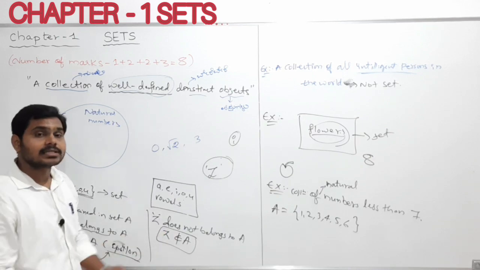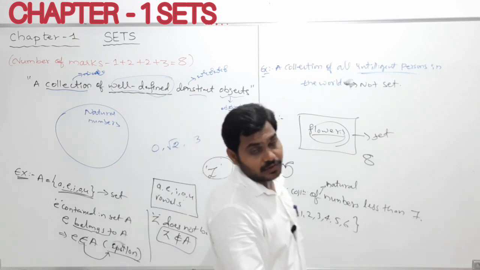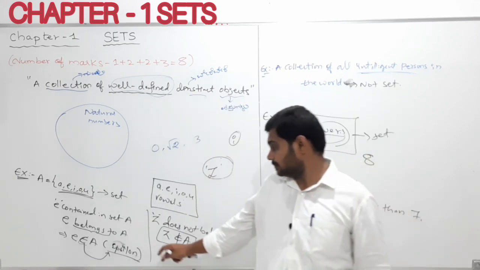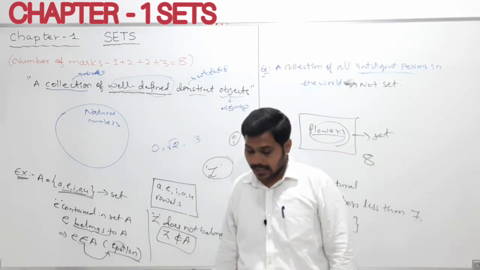So these are the symbols I am going to use in future. So I explained this. Clear, my dear students?